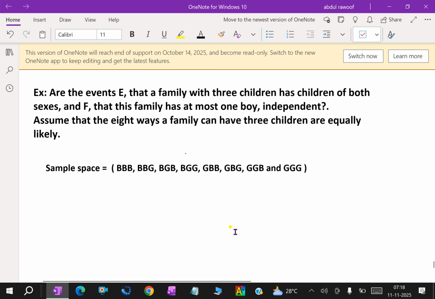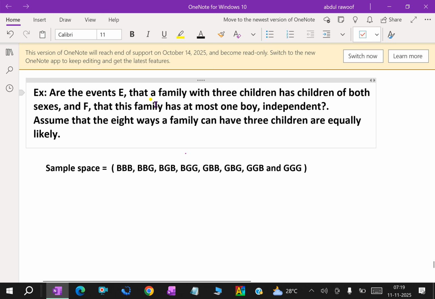Now, look at one more example. Consider the events E, that a family with 3 children has children of both sexes, and F, that the family has at most one boy.